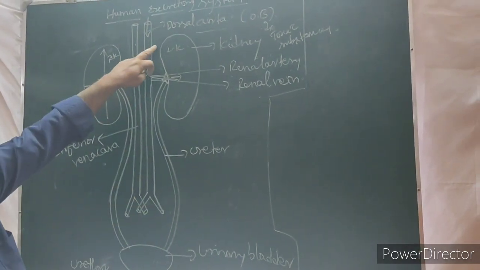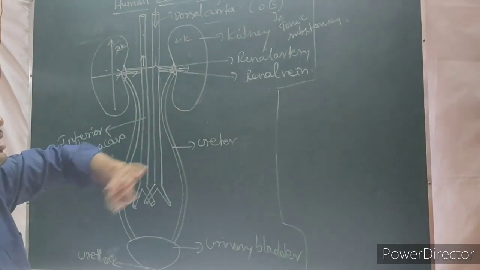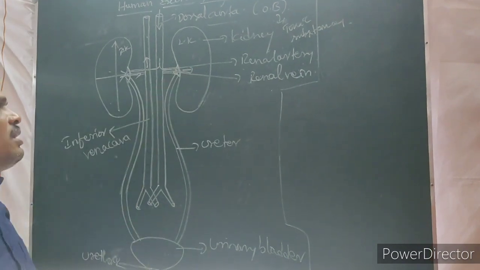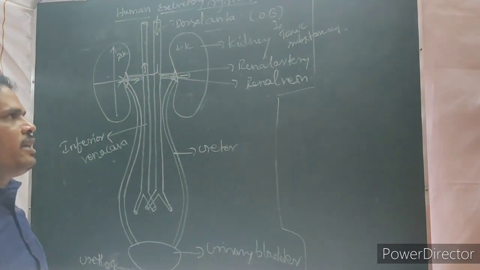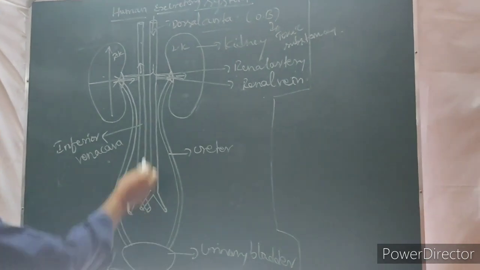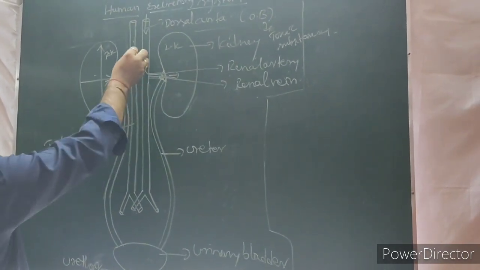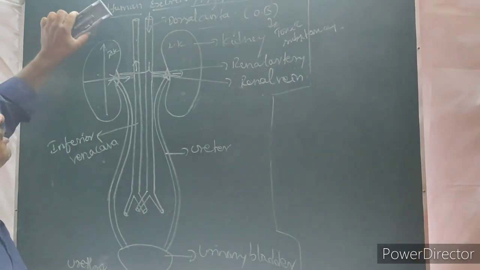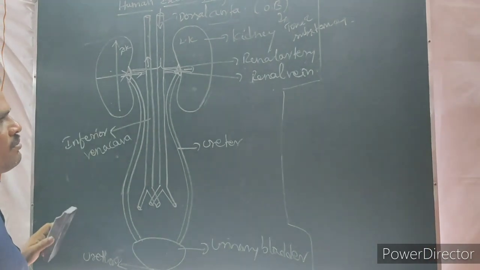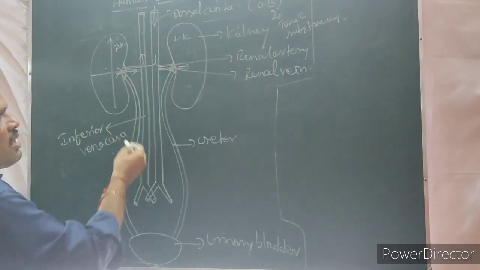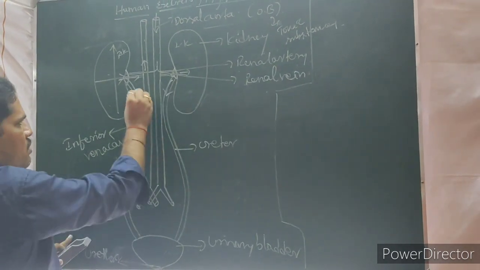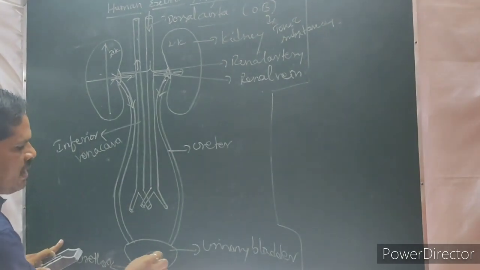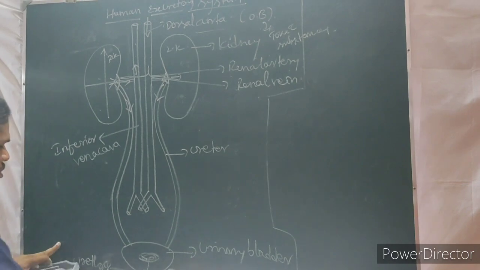So first, in the dorsal aorta, oxygenated blood is there along with toxic substances. Through the renal arteries, it enters the kidneys. Then what happens? In the kidneys, blood is purified. The purified blood comes back through the renal veins and enters the inferior vena cava, and then enters the circulatory system. Then what about the filtered toxic substances? They enter the, what is that? Ureters. Through the ureters, they reach the urinary bladder, then are released outside through the urethra.